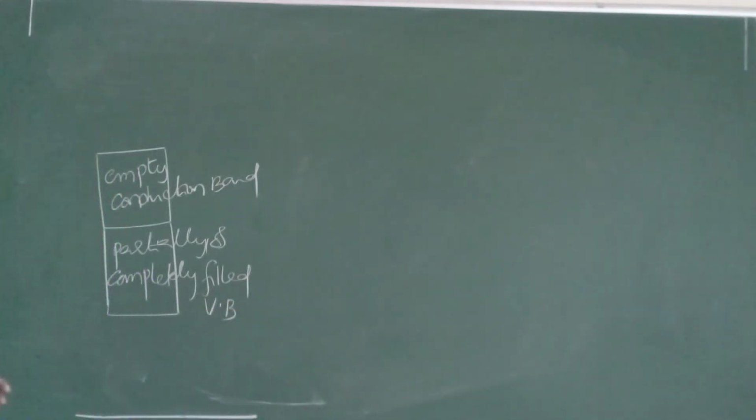In case of metals or conductors, the two bands are closely packed. So it is an energy level diagram.